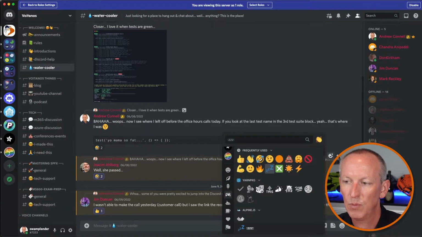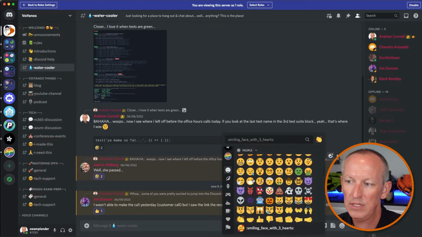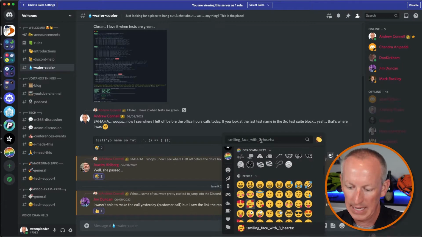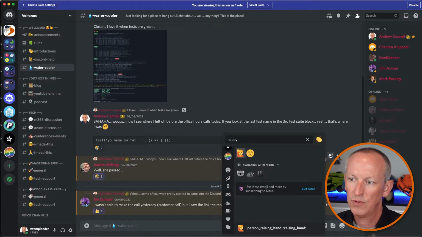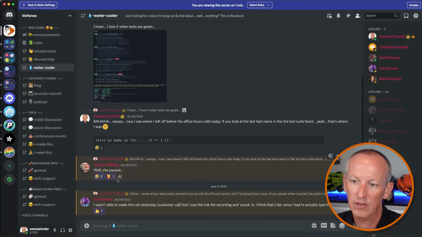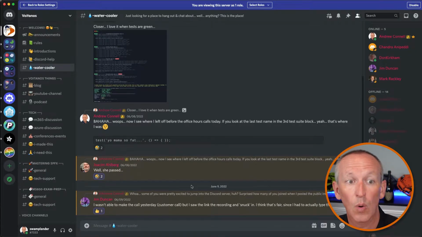But here in this case, I can choose from the different emojis, find different people. I can actually search for something here. So this one is "unamused," or this one is "person raising a hand." I can just select these different icons and it'll show up right down here at the bottom. And I can unselect it, or select it again to get it to go away.